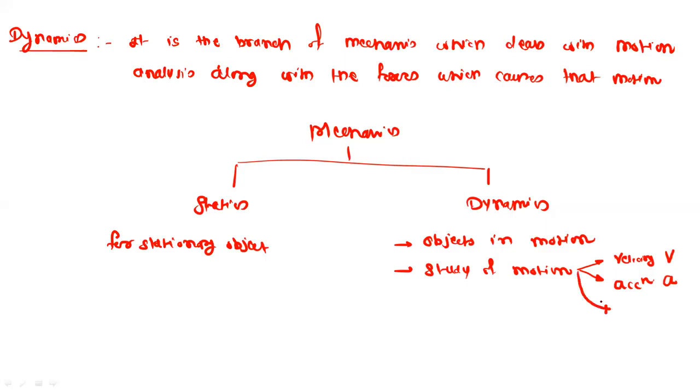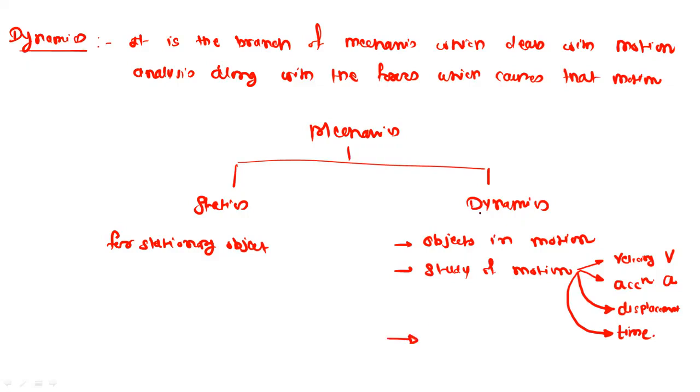Then the third parameter to describe motion is displacement. Displacement means when an object is moving from one point to another point. The next parameter is time: how much time has been taken by a particular object or particle to cover a particular distance. So motion is defined by these parameters, which are called the motion parameters. We will deal with all these parameters when we study the motion of a particular object or a particle.